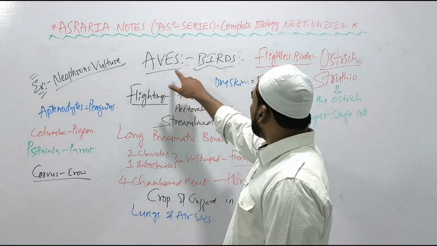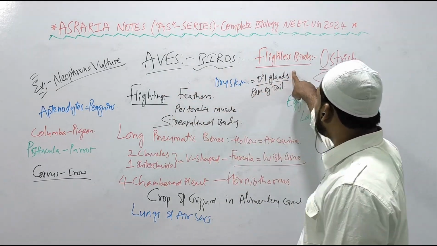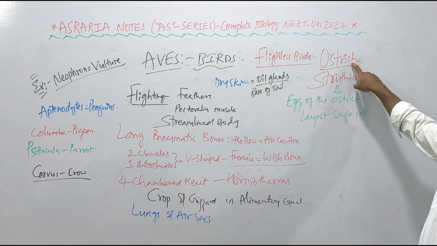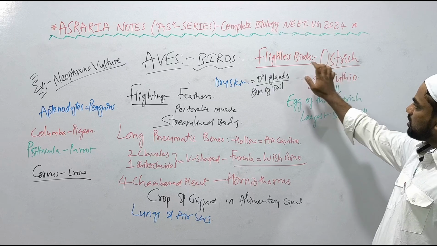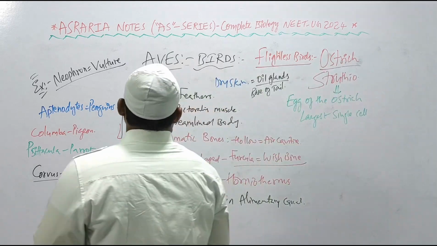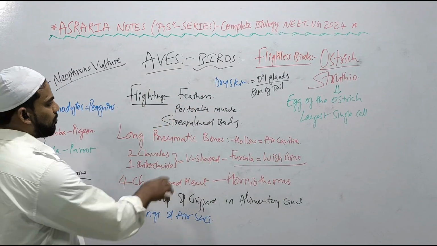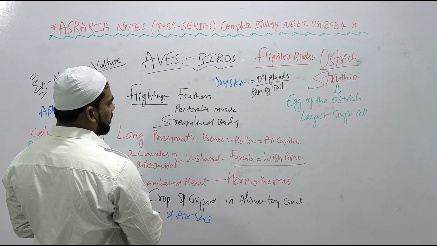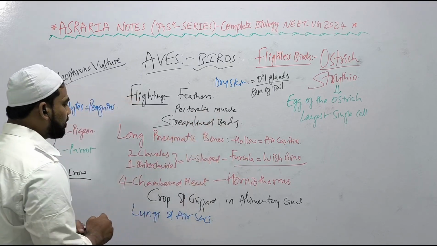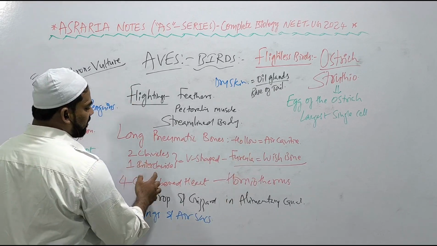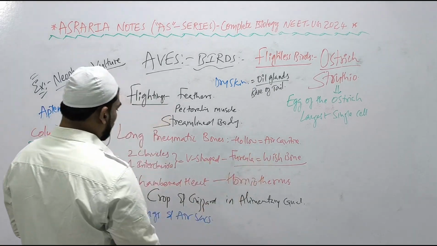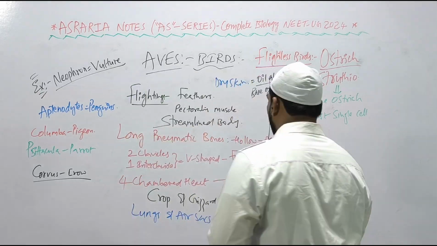Our next class is Aves, nothing but birds. There are flying birds and flightless birds. Flightless bird: Struthio, ostrich, right? Egg of the ostrich is the largest single living cell. Struthio ostrich is a flightless bird. They cannot fly, right? The flying birds show feathers, pectoralis major muscle which helps in flight, streamlined body, right? Long pneumatic bones, hollow with air cavities. 2 clavicles and 1 interclavicle fused to form a V-shaped bone, furcula, wishbone. 4-chambered heart, homeotherms, right? Warm-blooded animals.